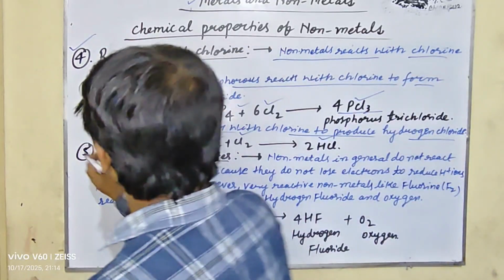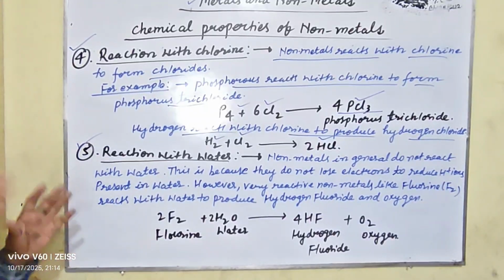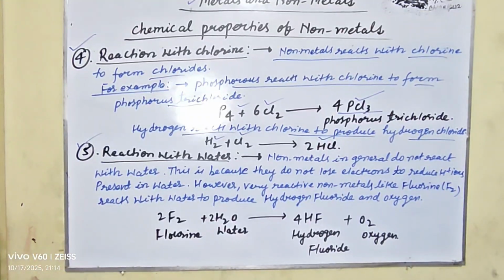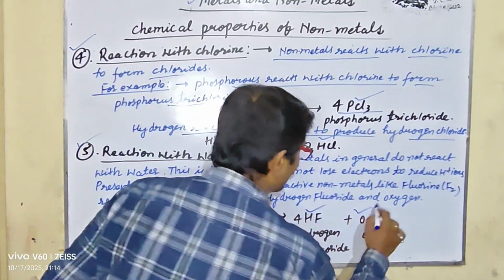So my dear student, reaction with water. Non-metals in general do not react with water. This is because they do not lose electrons to reduce the H plus ions present in water. However, very reactive nonmetals like fluorine, F2, react with water, H2O, to produce hydrogen fluoride and oxygen, that is F2 plus water gives 4HF plus O2.